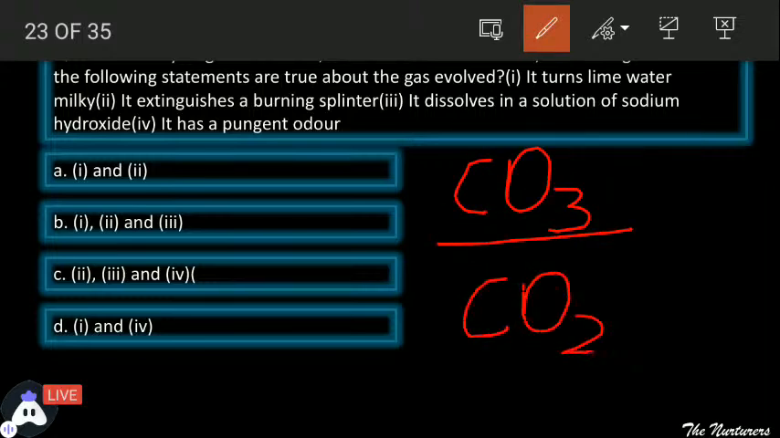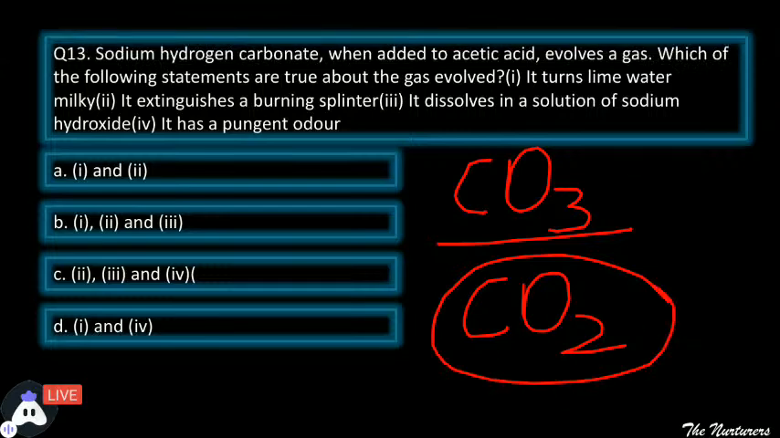The gas released is carbon dioxide. And when carbon dioxide is getting released, now you need to catch which is the correct. First, it turns lime water milky. Yes, we all know that carbon dioxide turns lime water milky. Second, it extinguishes a burning splinter. Yes, carbon dioxide works like an extinguisher, and whatever is burning, it stops it. So yes, it extinguishes a burning splinter is the correct option.